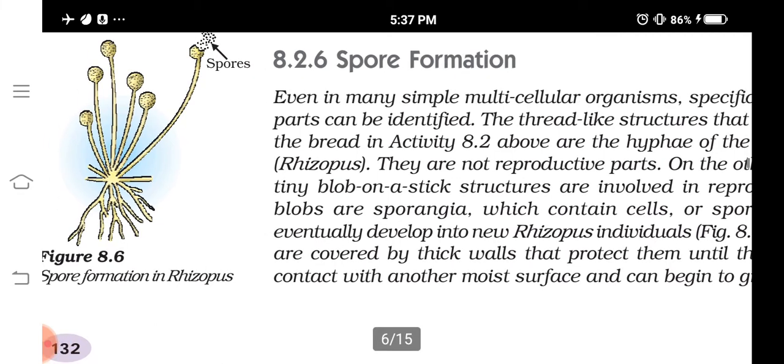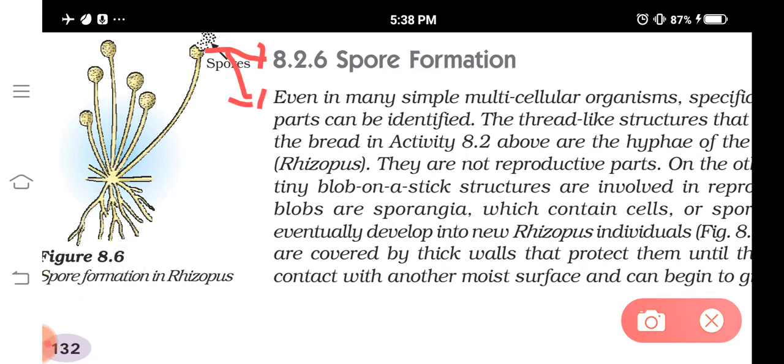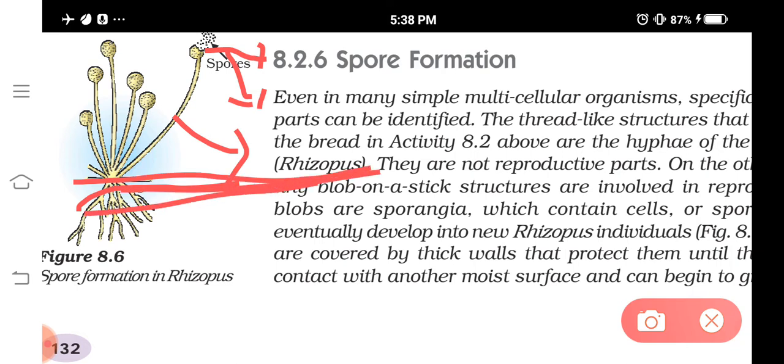These are the sporangium, and the tiny powder like structures are spores. The sporangium are borne on sporangiophores, and you can see the hypha, which grows horizontally through the substratum. Some of them become erect and are known as sporangiophores, and they bear sporangium at their tips. And you can see these rhizoids, which are useful in absorbing nutrients from the substratum. So this is spore formation in Rhizopus.